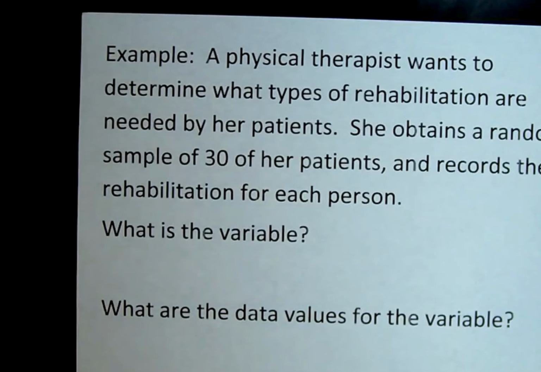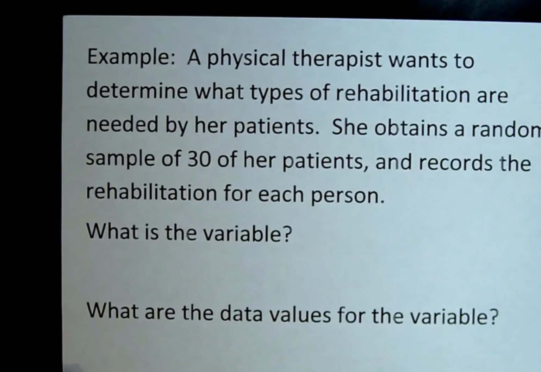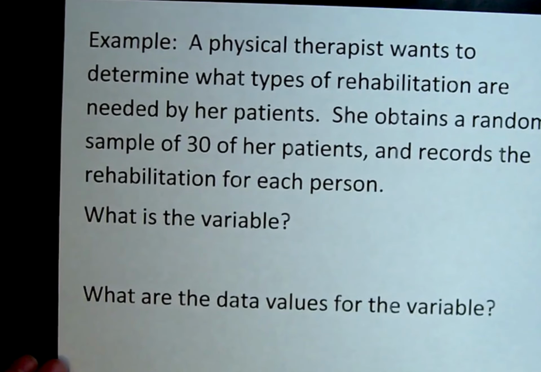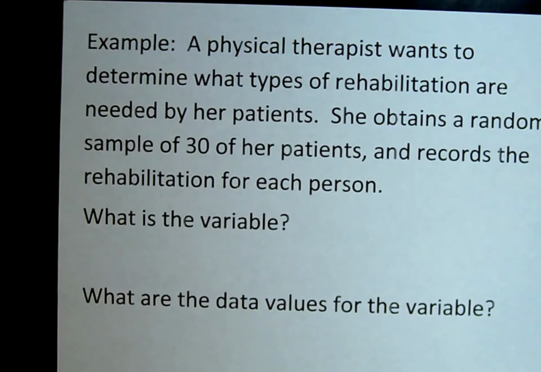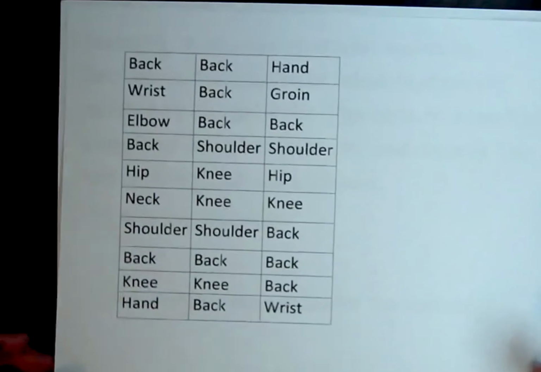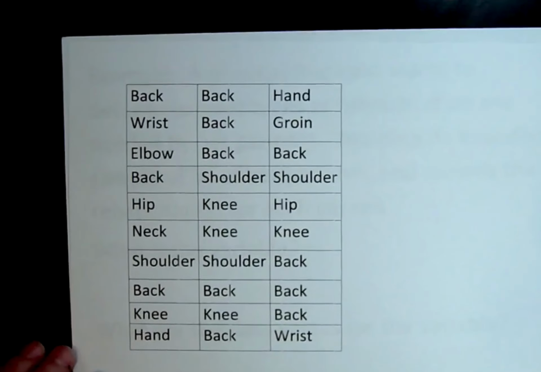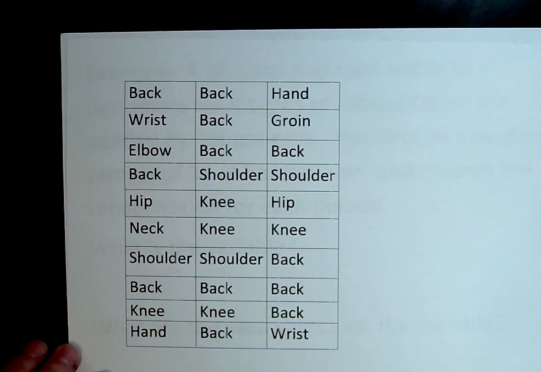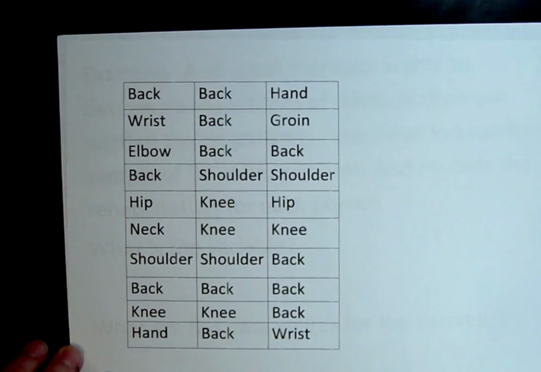So for example, a physical therapist wants to determine what types of rehabilitation are needed by her patients. So she obtains a random sample of 30 of her patients and records the rehabilitation for each person. So here's what she records. She's basically recording which body part needs physical therapy rehabilitation.